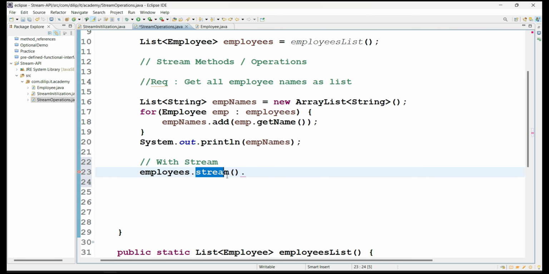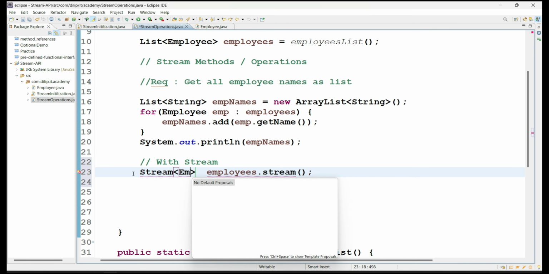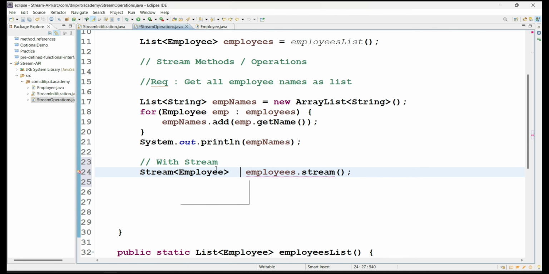Once you call it, you get a stream object. For example, I can write Stream. What type of values does the stream contain? Employee type. So it contains Employee type values here. Let me import the package for Stream, and then you got the employee stream here.